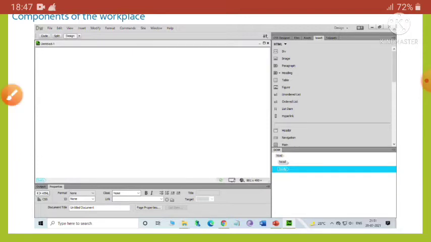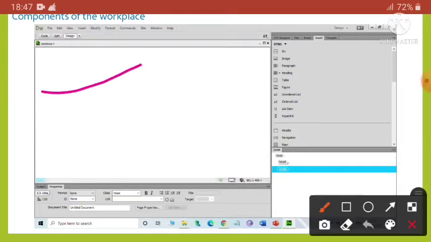Okay, so if you can see here, this bar is known as the menu bar. It is situated at the top of the Dreamweaver's workspace and it contains all the commands found in Dreamweaver CC. Many of these commands can be accessed from different panels and toolbox, but there are certain commands which can only be accessed through the menu bar.